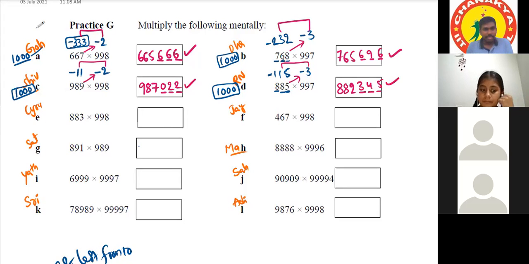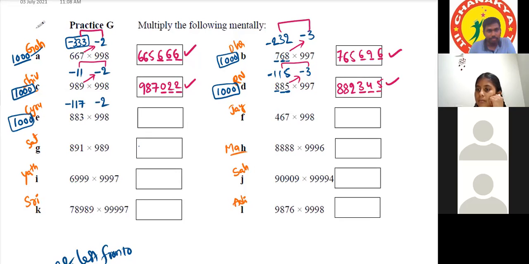Then Cyrus. What is your base? 1,000. So 883 will be minus 117, and then 998 will be minus 2.